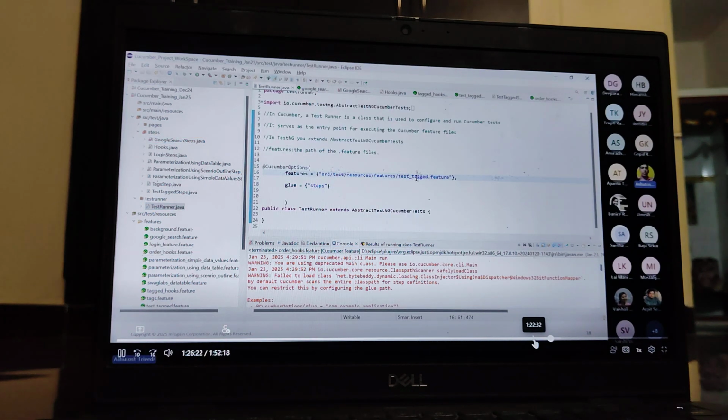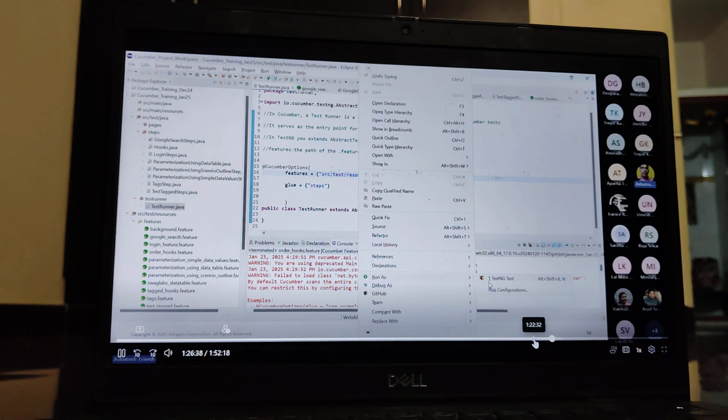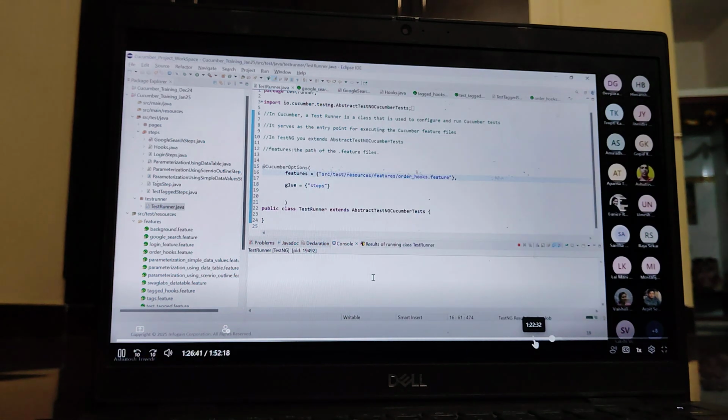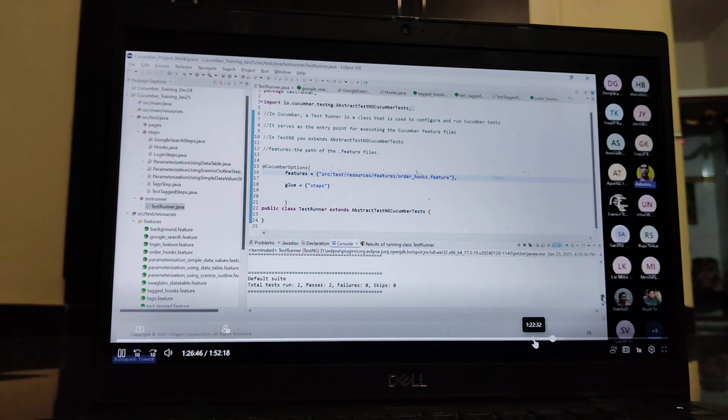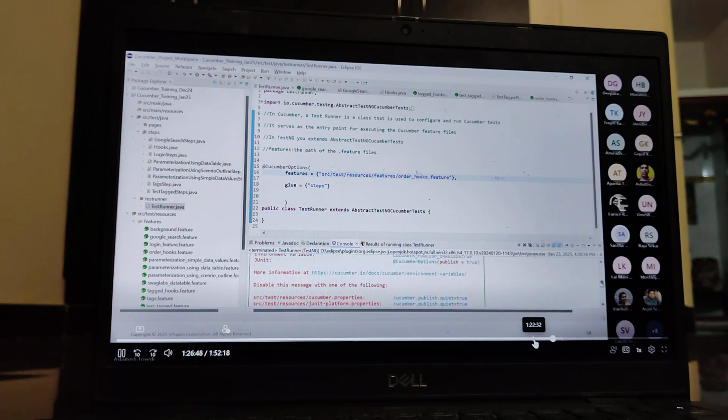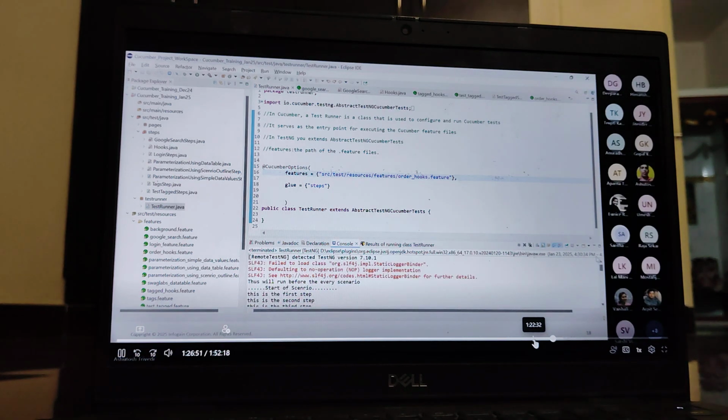In the runner I will give the file name like order hooks start feature. Here is a nice option, test, suppose I'm running. There are two scenarios that get executed. So you can check that before hook, this is the first step, second step, and third step. So this will run before scenario, then start scenario.